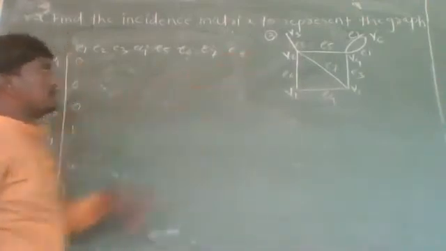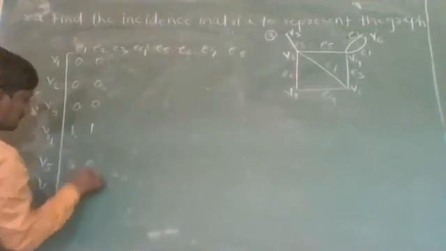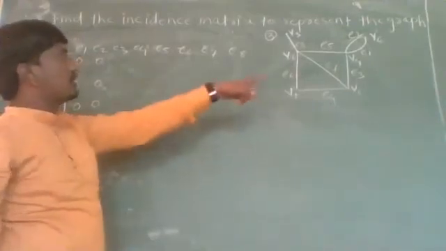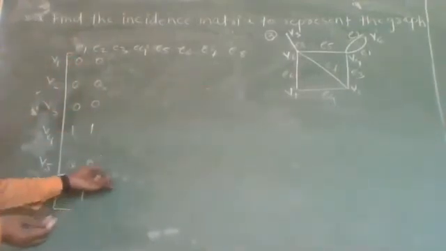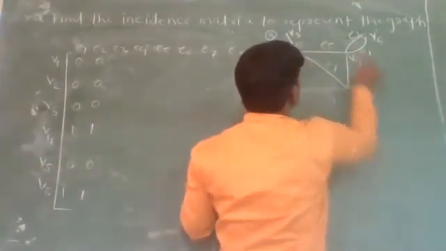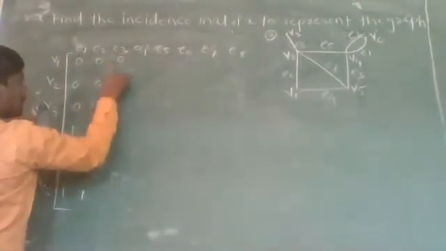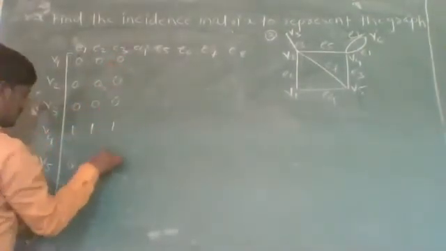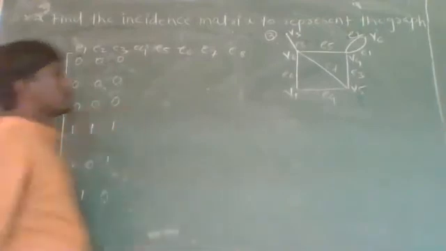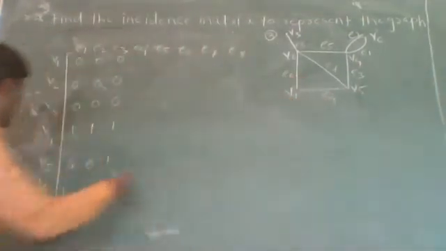Edge E2 is incident on same vertices. Edge E3 is incident on vertex V4 and V5. Edge E4 is incident on V1 and V5.